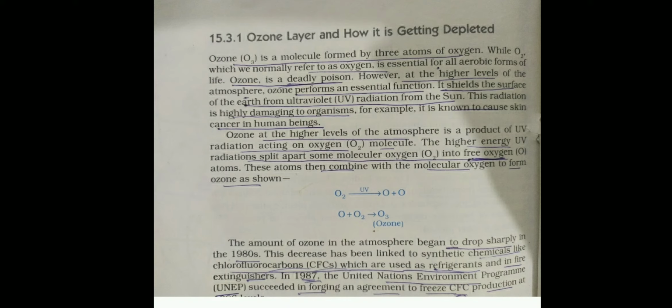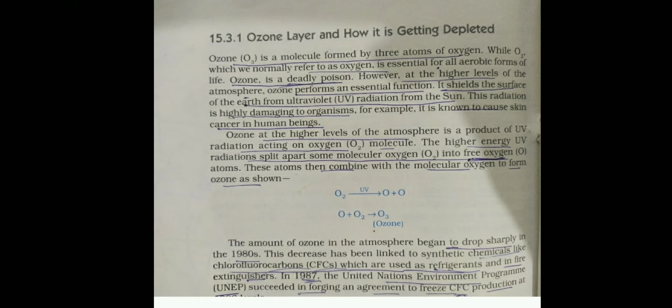In the presence of ultraviolet rays in the higher atmosphere, the ultraviolet rays split up the oxygen molecule, and it changes into free oxygen, that is O plus O.